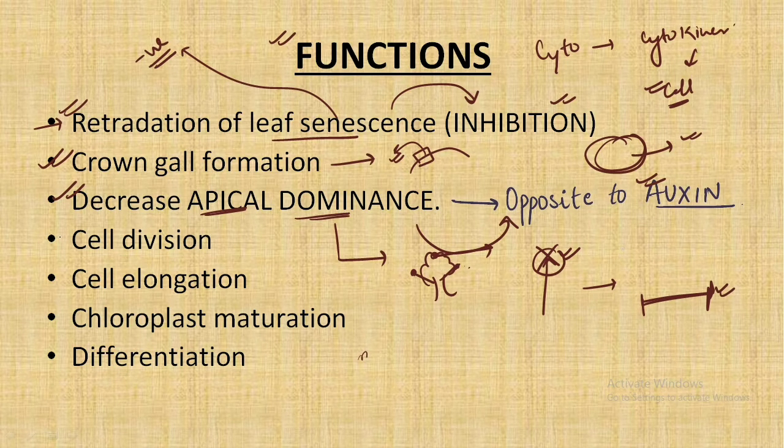The next important function is cell division, cell elongation, and chloroplast maturation. It is one of the most important and frequently repeated functions of the cytokinin hormone, so make sure you remember this. And the last important function is that it helps in differentiation in plants.